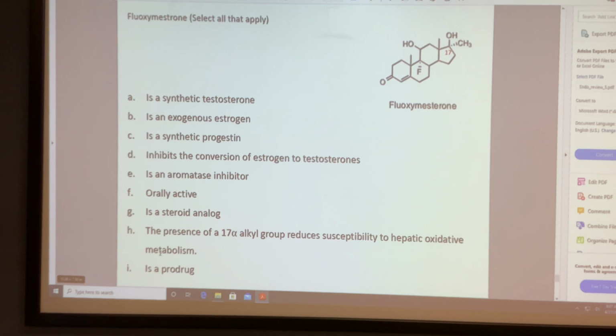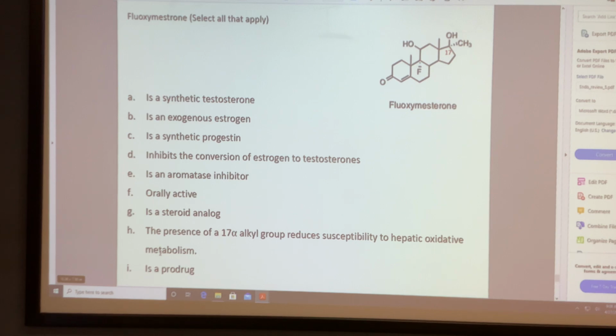So let's say, okay. It is a synthetic testosterone. A is correct. It is estrogen. A is right. A inhibits the conversion. F is orally active, right? G is a steroid compound, right? Orally active steroid analogue. G, steroid, right? Yeah.